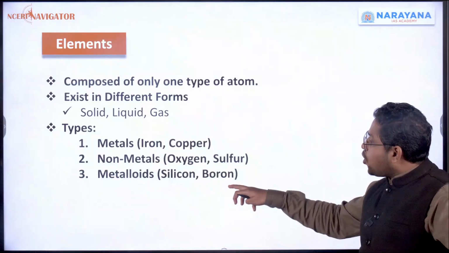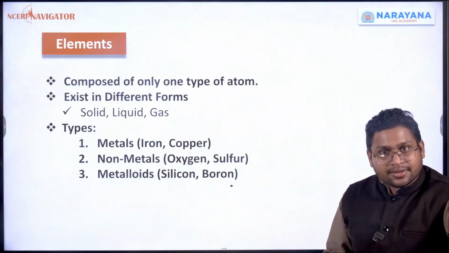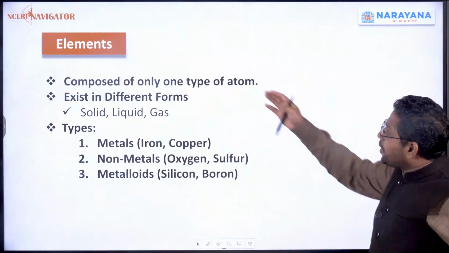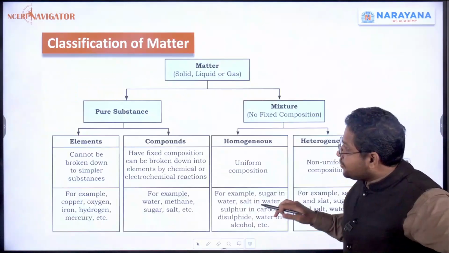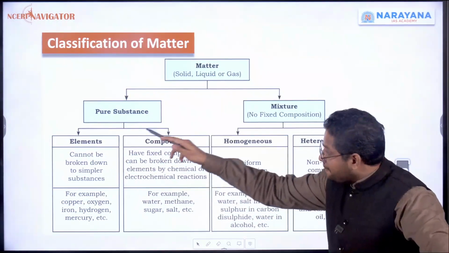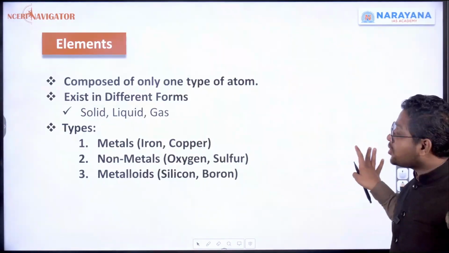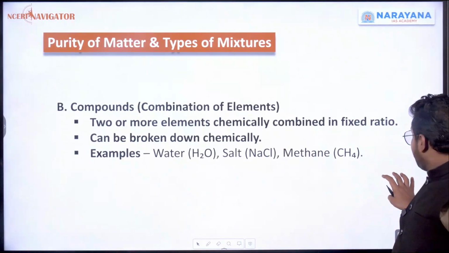And like silicon and boron, they are metalloids. We'll understand their properties in detail later on. But I hope elements is clear. This part is clear. Second is compounds, like carbon dioxide, H2O, etc.